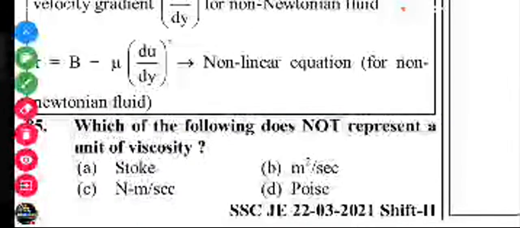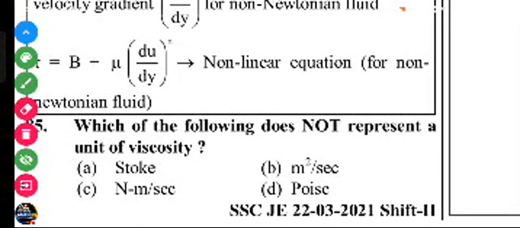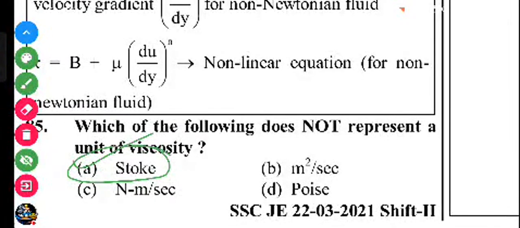Next question. Which of the following does not represent a unit of viscosity? Stoke is the unit of kinematic viscosity, and poise is the unit of absolute or dynamic viscosity.